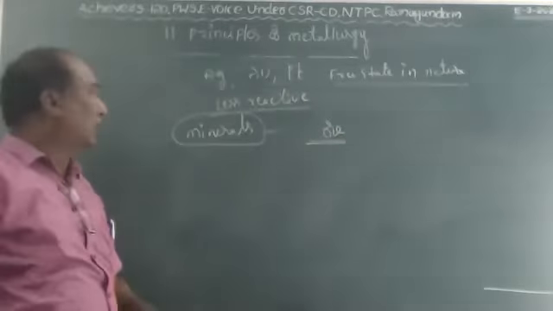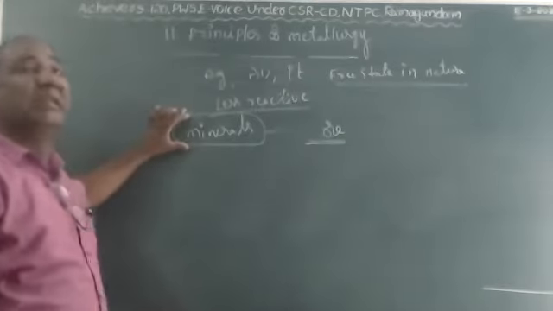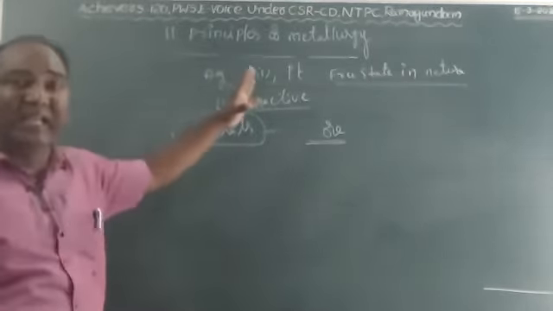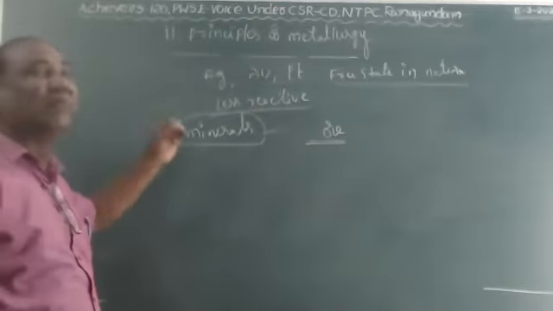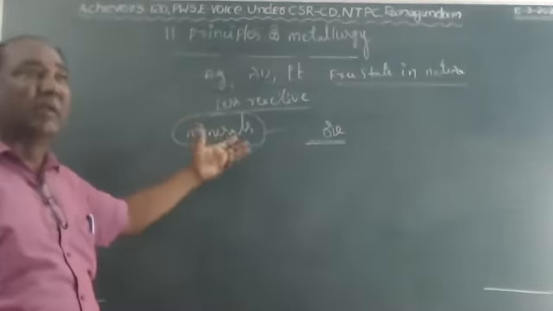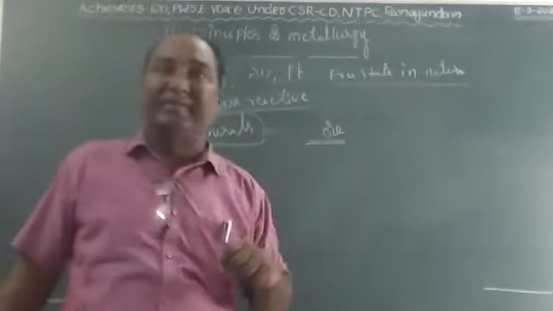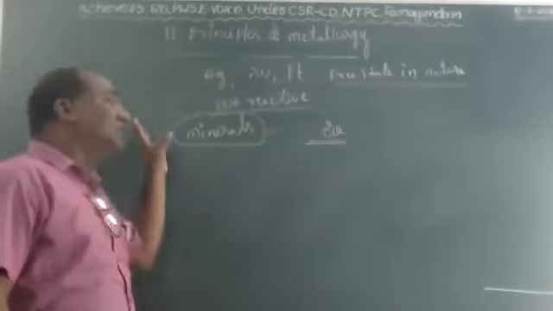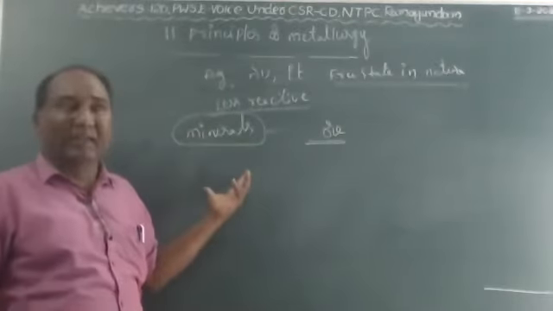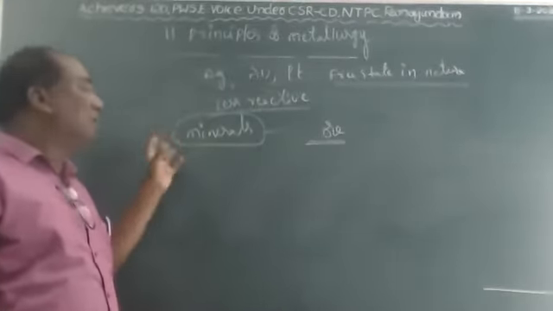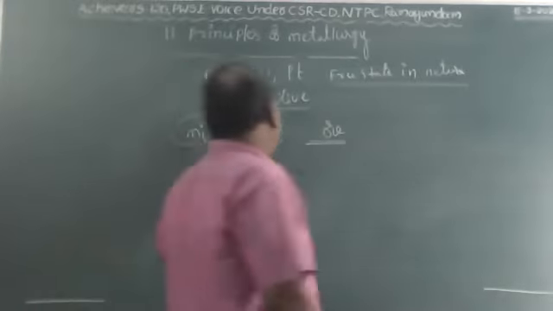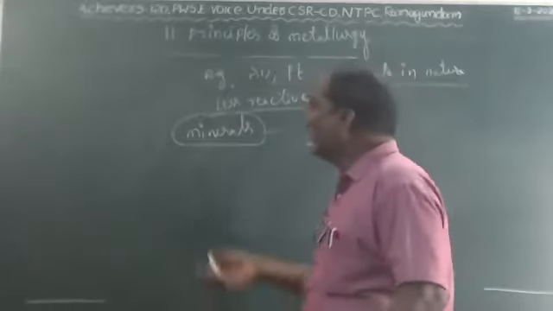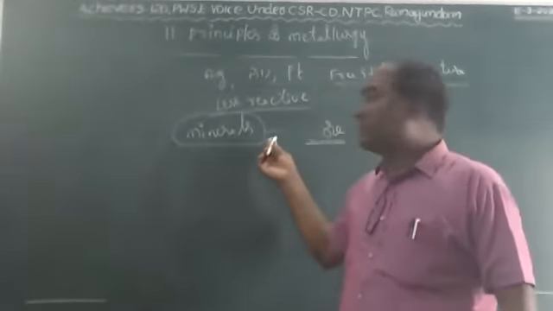Ore. Once again, minerals: most of the highly reactive metals are available in the form of compounds because they are highly reactive and not available in free state. The elements or compounds of the metal that occur in the earth crust are called minerals.